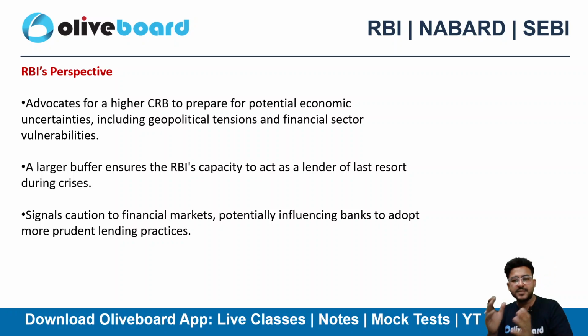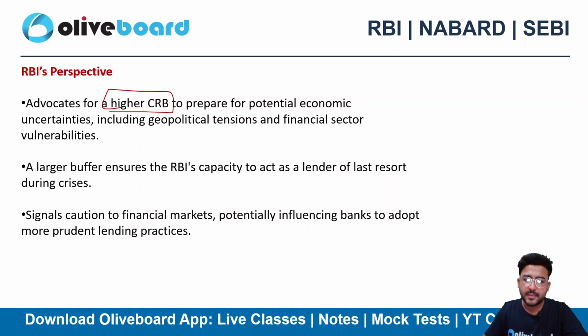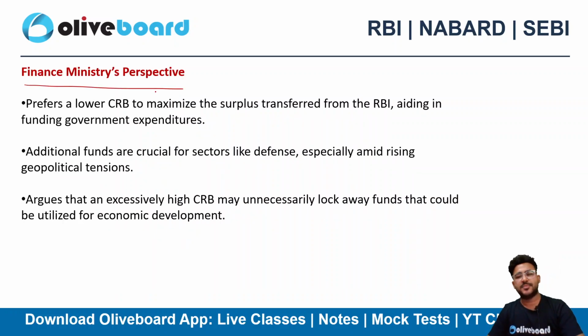If I talk about the RBI's perspective, definitely they advocate for a higher CRB. Why? Because they want to absorb any kind of contingent shock which might come in the near future. It can be related to geopolitical tensions, it can be related to financial sector vulnerability, right? So they want to create a larger buffer. However, if I talk about the finance ministry's perspective, the government of India's perspective, they want to lower the CRB and maximize their surplus, because definitely they need money to fund the fiscal deficit and to lower their borrowing cost and all, right?